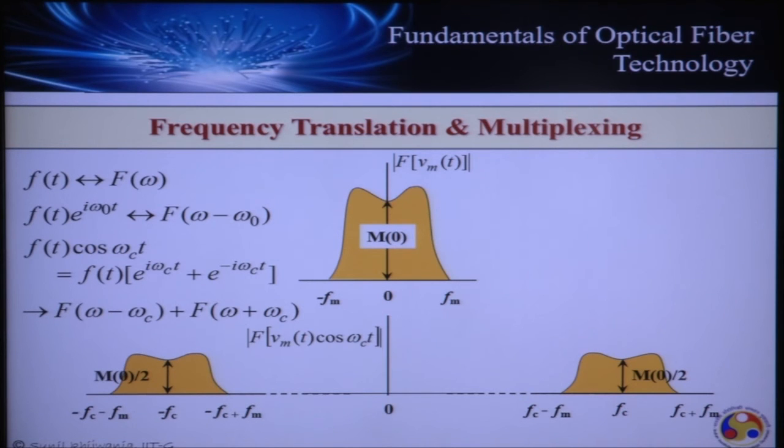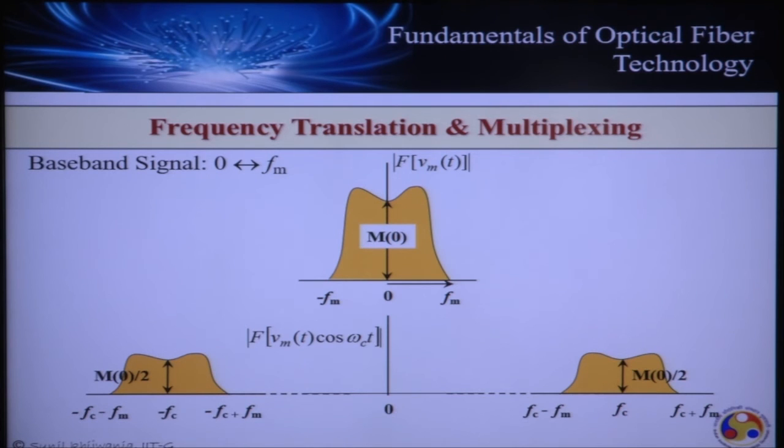Also, if you look into this part, the range of frequency occupied in this translated signal is fc minus fm to fc plus fm, and here minus fc minus fm to minus fc plus fm. If you look into the amplitude of these frequency translated signals, then as you can see from here, compared to here, the amplitude reduces by half. So this is how the signal is translated in frequency domain.